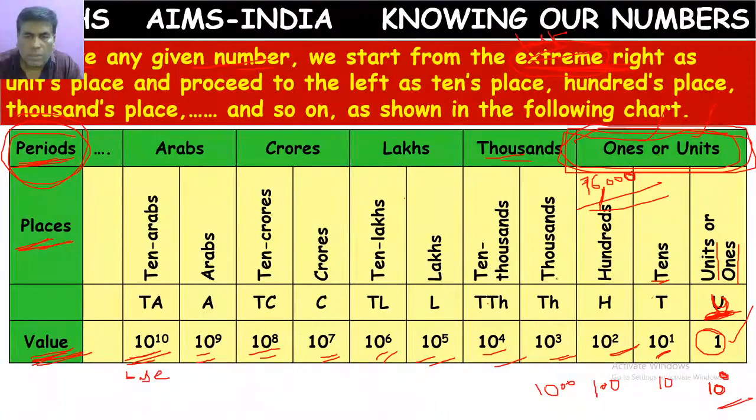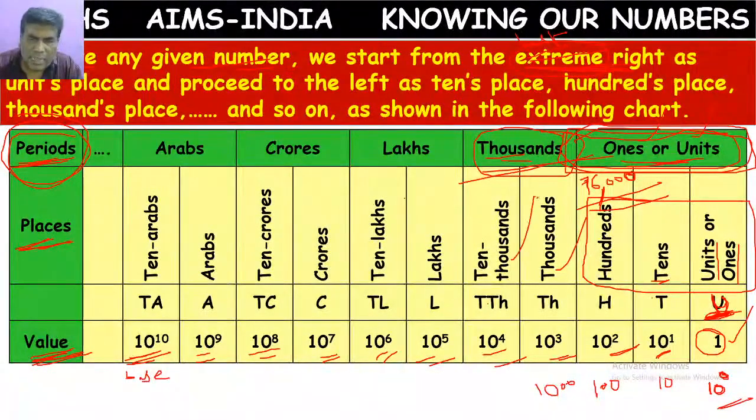Next, thousands and 10,000s. These 2 place values are considered as the thousands period. Period means the place values combined together into a group. In the ones period, we have units place, tens place, and hundreds place. These 3 places together we call the ones period or units period. What is the thousands period?